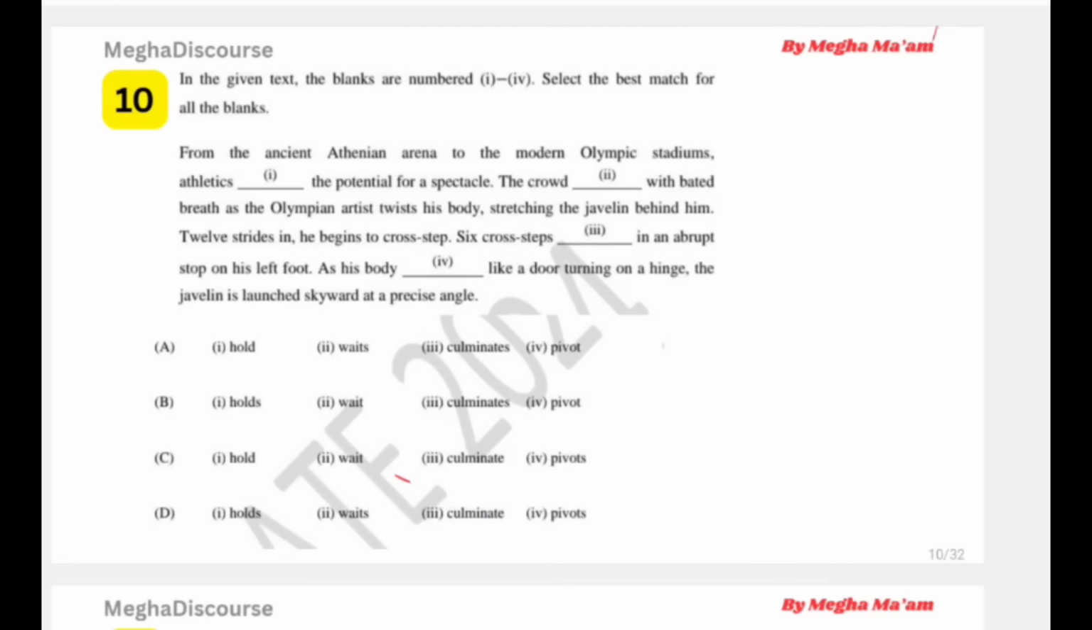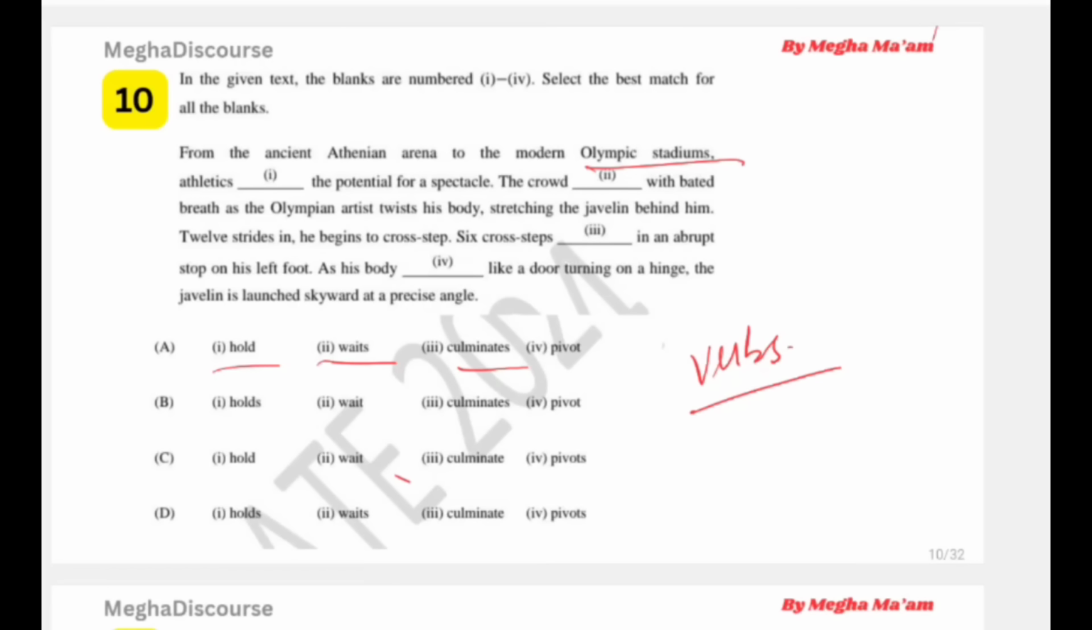Let's look at this question. From the ancient Athenian arena to the modern Olympic stadium, from the starting of the game, athletics, the potential for a spectacle, the crowd dash with bated breath as the Olympian athlete twists his body, stretching. It is on the Olympic stadium. It is on the Olympic games, Olympic athletes. Okay, so look at the options. Then we have to fill in the verbs. These are the verb forms.